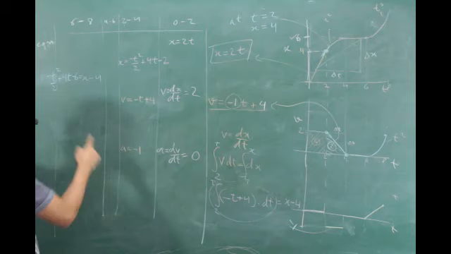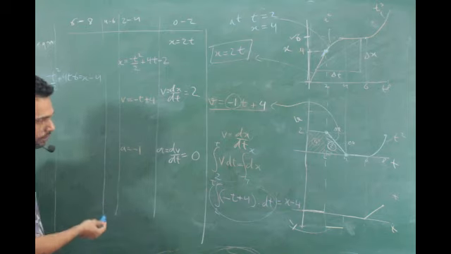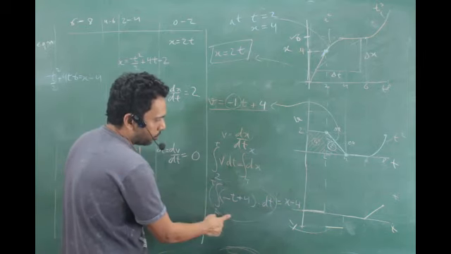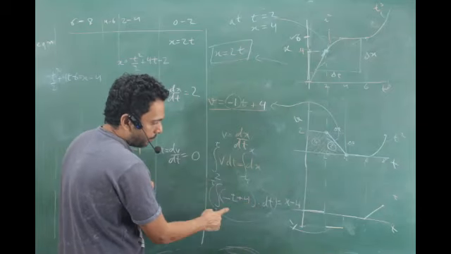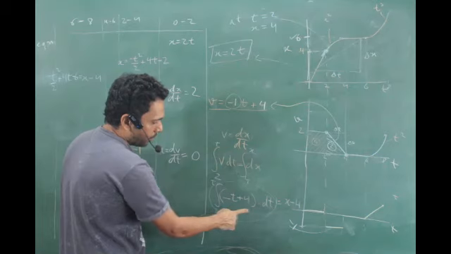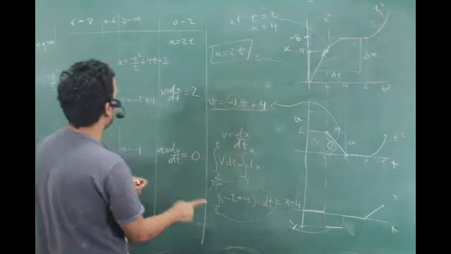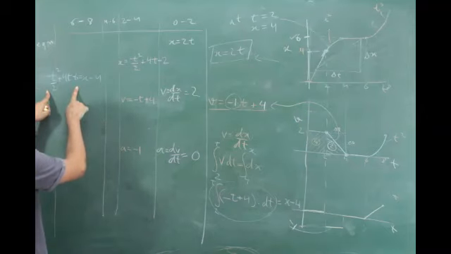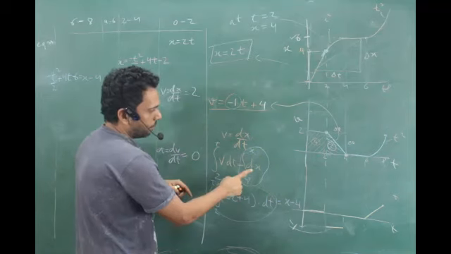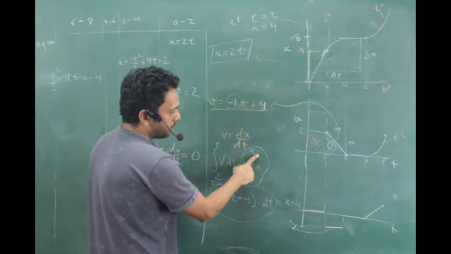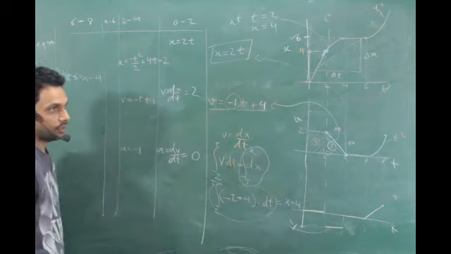If it is not, I can integrate again. You know how to integrate? Yes, sir. It will be minus t square by 2 plus 4t with the upper limit t, and minus t square by 2 plus 4t with the lower limit 2, and subtract the two and you'll get this. Got the point? And the right side integration was x, upper limit x, lower limit 4. So x minus 4, right? Okay, thank you, sir.